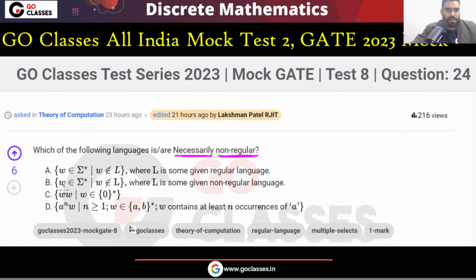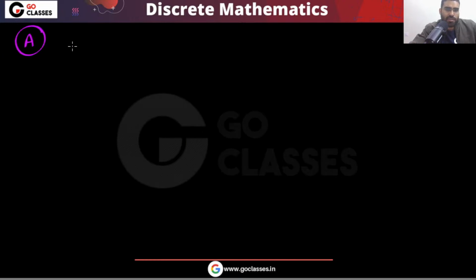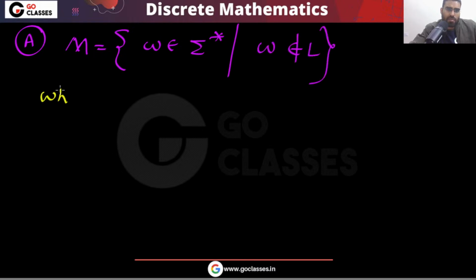Okay, now you tell me. What is statement 1 saying? Statement 1 is saying L is some given regular language, W belongs to sigma star, W does not belong to L. So this is your language, let's call it M. M is the set of W belonging to sigma star where W does not belong to L, where L is regular. So what is this M? Can anyone tell me what this M is?